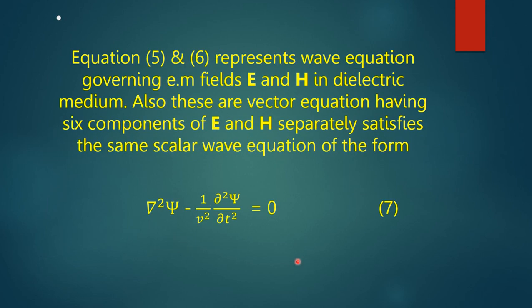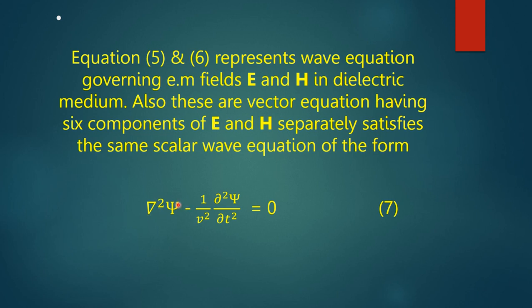Equations 5 and 6 represent the wave equations governing the electromagnetic fields E and H in a dielectric medium. Also, these are vector equations having 6 components of E and H, which separately satisfy the same scalar wave equation of the form del square psi minus 1 by v square del square psi by del t square is equal to 0.